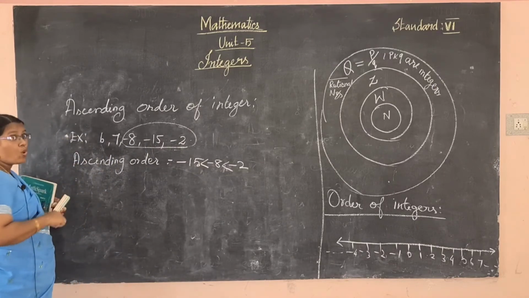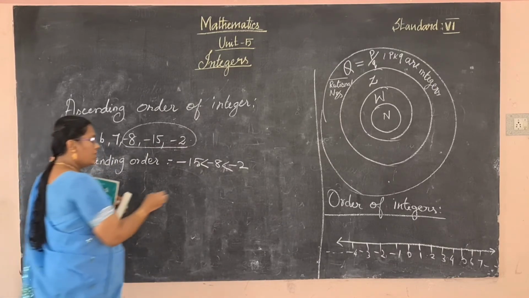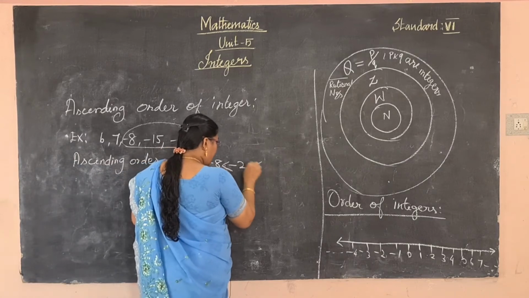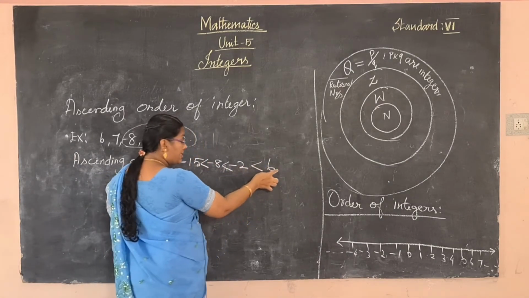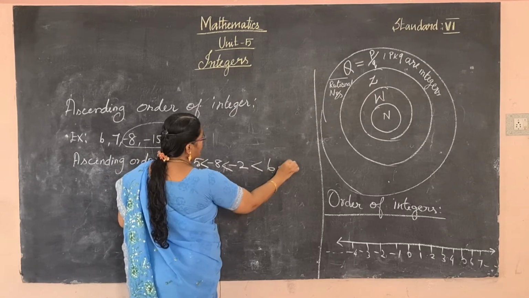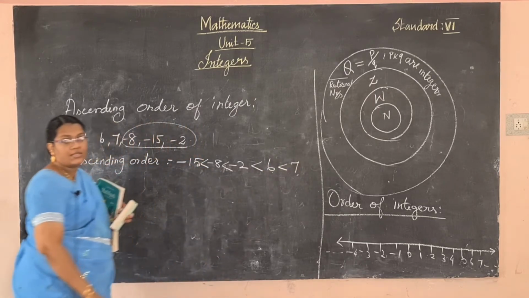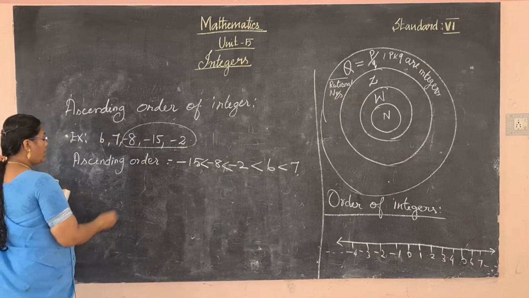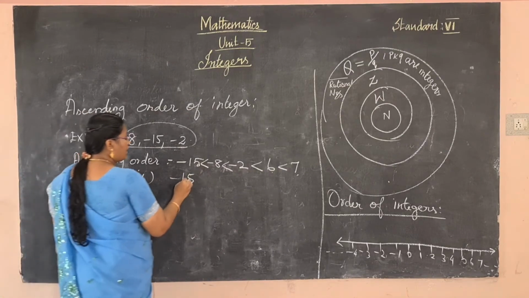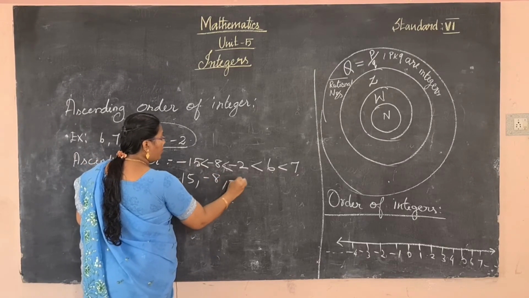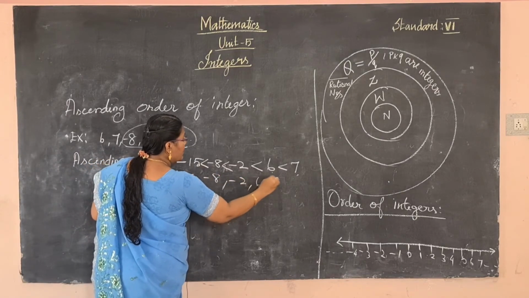Which one is smaller? 6. So minus 2 is less than 6, and 6 is less than 7. So the ascending order is minus 15, minus 8, minus 2, 6, 7.